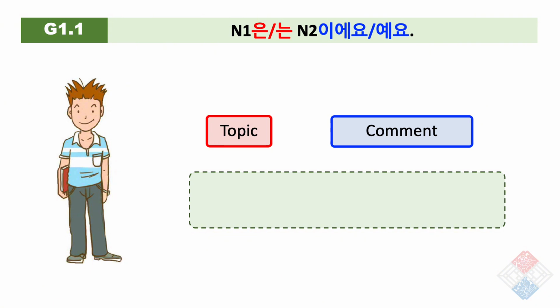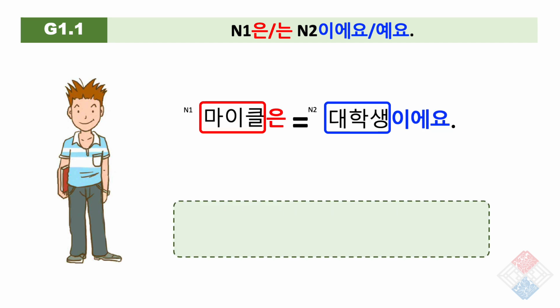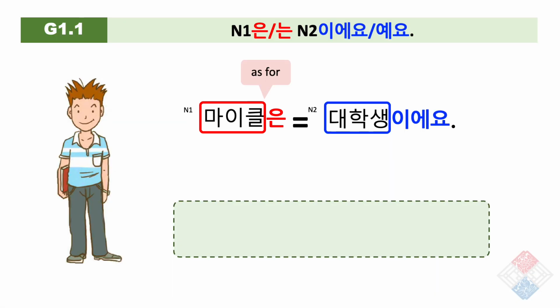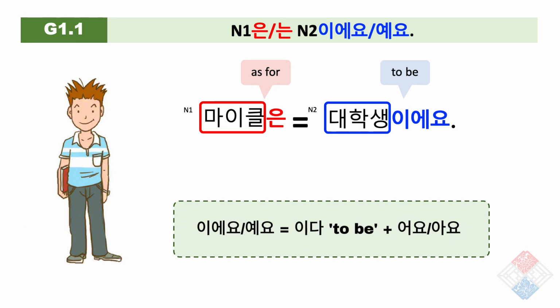The most typical use of topic comment structure is in identifying statements where equational expressions are used. 마이클은 대학생이에요. Michael is a college student. 마이클은, as for Michael, the particle 은 is attached to the topic. So here, Michael is the topic. 대학생이에요. 대학생 is a college student, and 이에요 is attached to the noun to complete the comment structure. Here, 이에요 consists of 이다, to be, the copula, and the polite sentence ender.